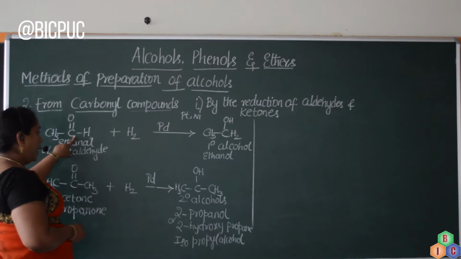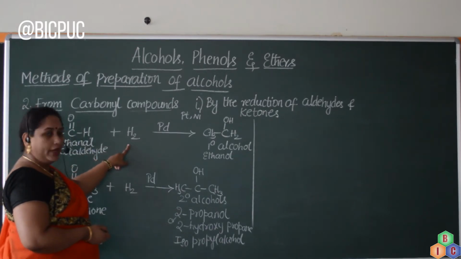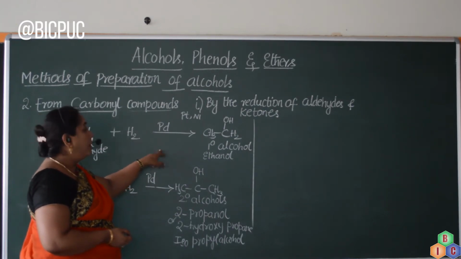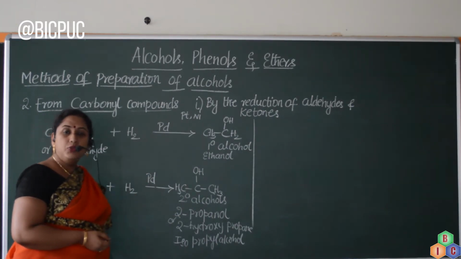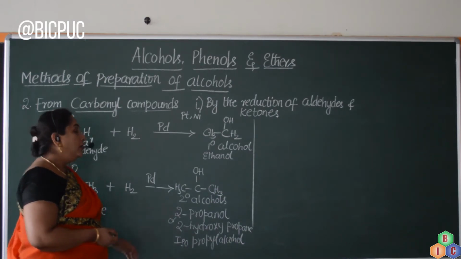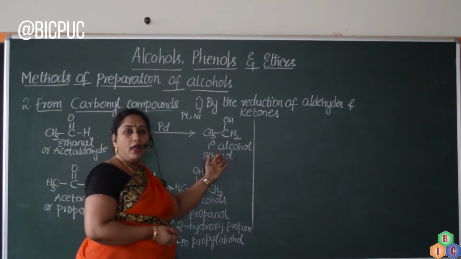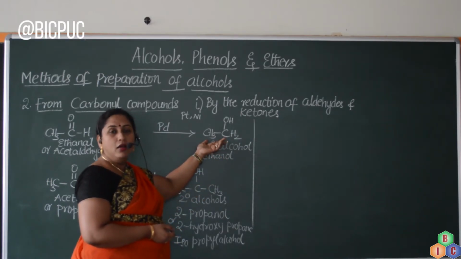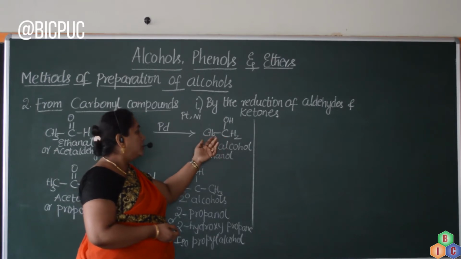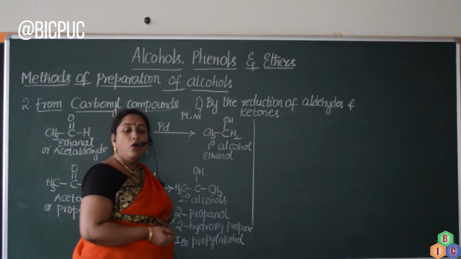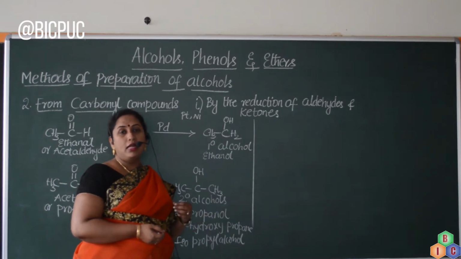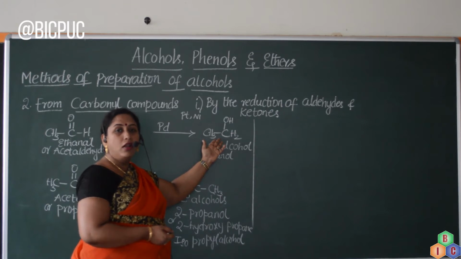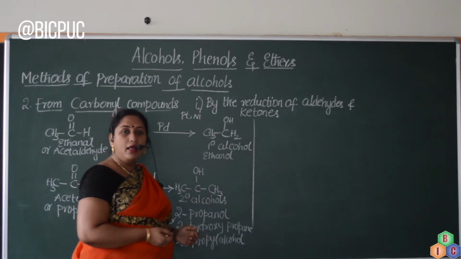Acetaldehyde or ethanal, when subjected to reduction by taking any catalyst, namely platinum, palladium or nickel, any of these will serve as a good catalyst for us. It will yield the primary alcohol. The primary alcohol that we get in this case is ethanol. What's the formula of ethanol? CH3CH2OH. So upon reduction of acetaldehyde, the alcohol obtained is primary alcohol, that is ethanol or ethyl alcohol.